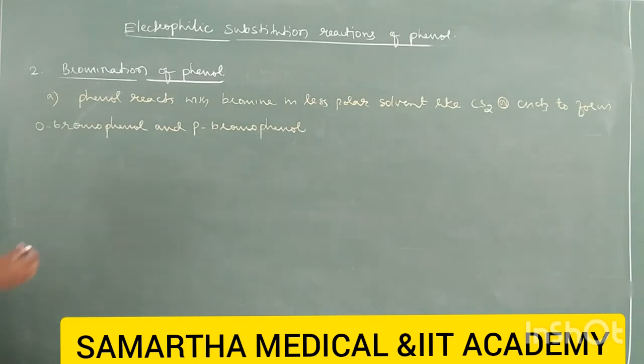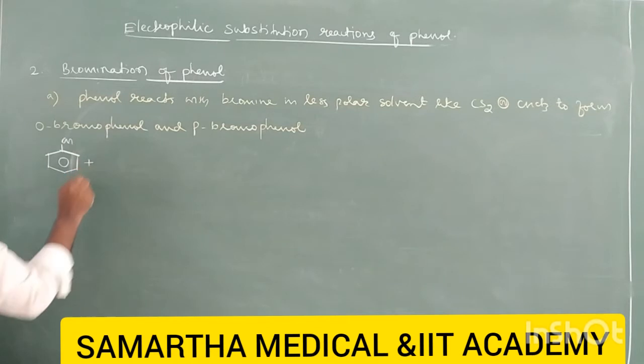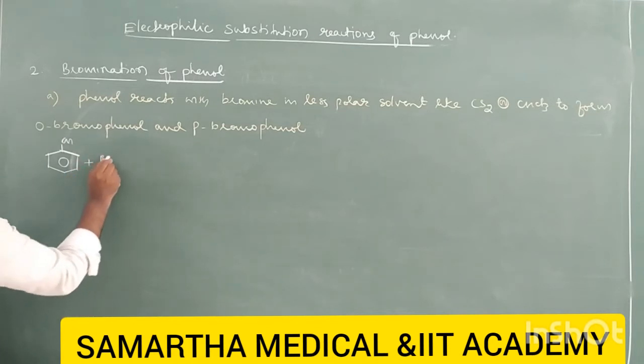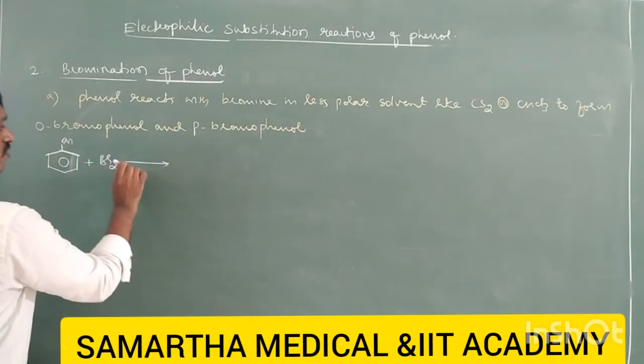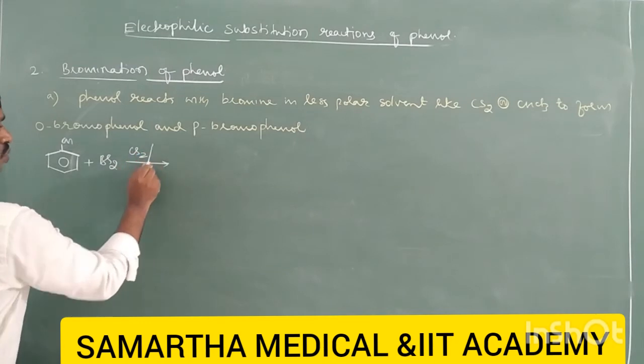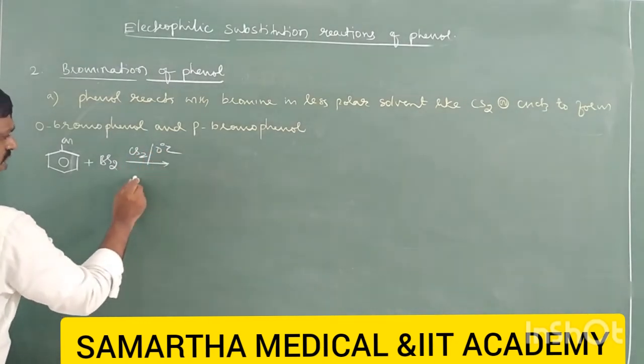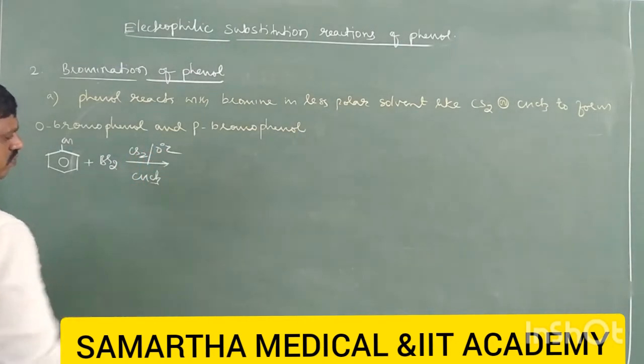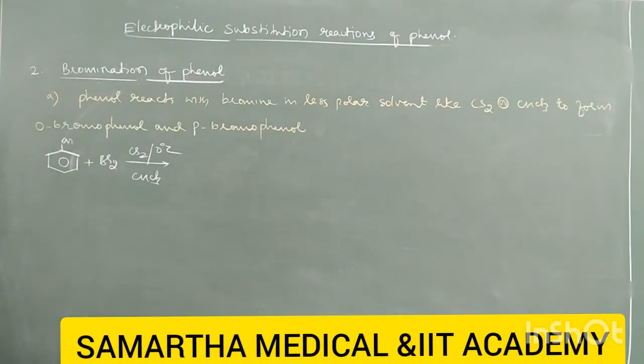So therefore, let us take phenol. It is a phenol. Phenol reacts with bromine in the presence of CS2 at 0 degrees, or even you can take chloroform, a less polar solvent.